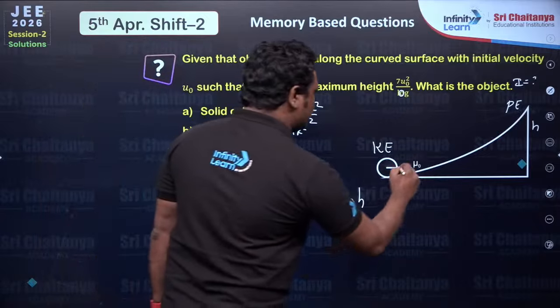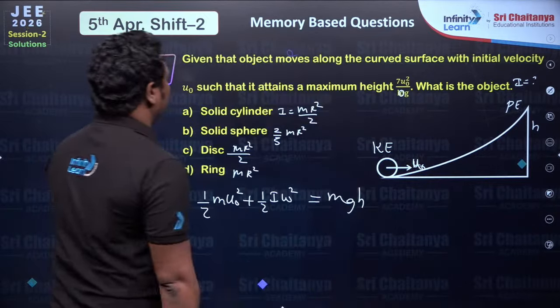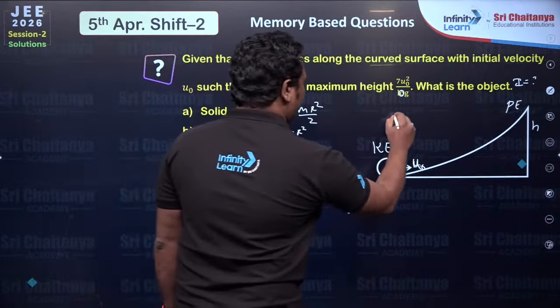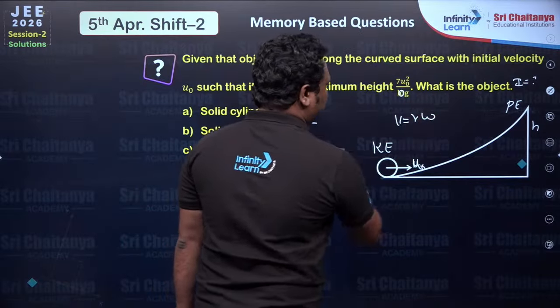We already know that this is mass m, this is u0. We already know that v is equal to R omega.